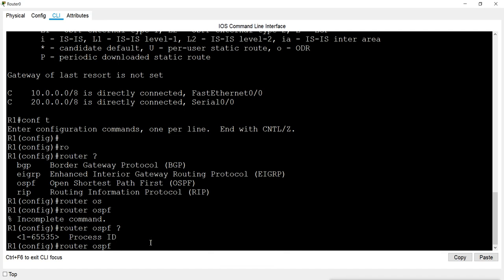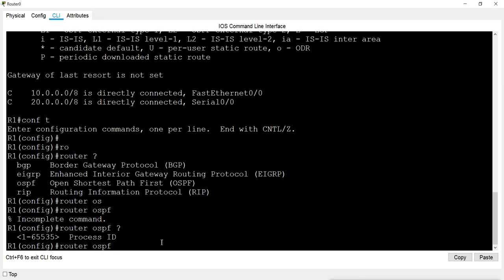As we can see, it can have multiple different processes of OSPF in a single router. So we can run multiple processes, and maybe suppose you are running 10 processes of OSPF in a single router, then you can get confused about it. So you have to be very careful with the design.